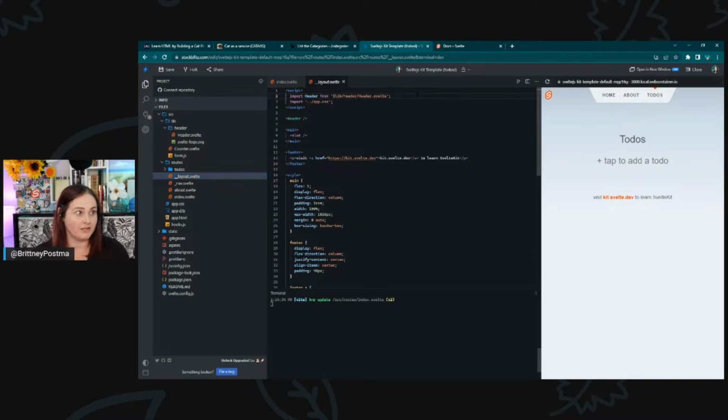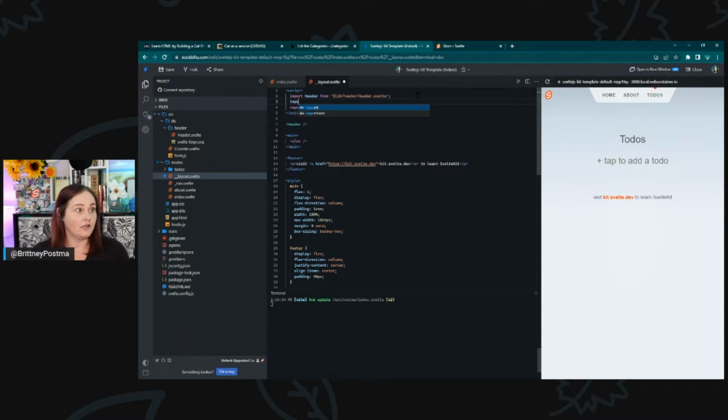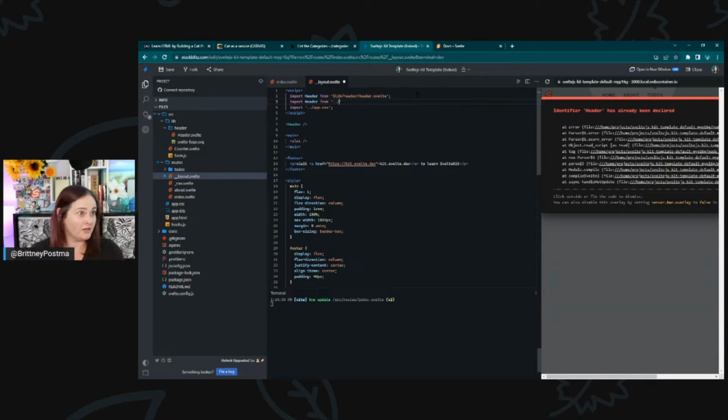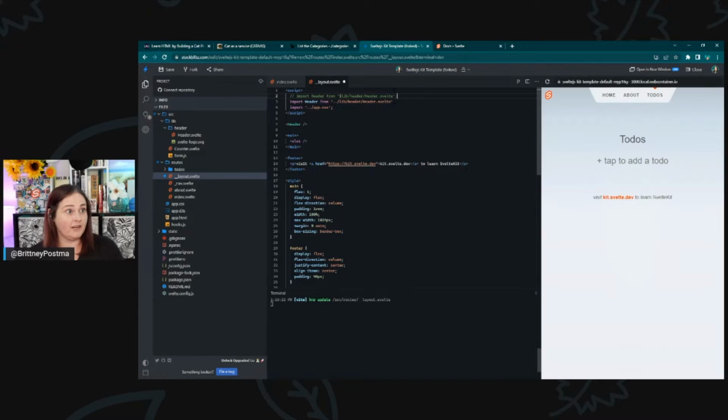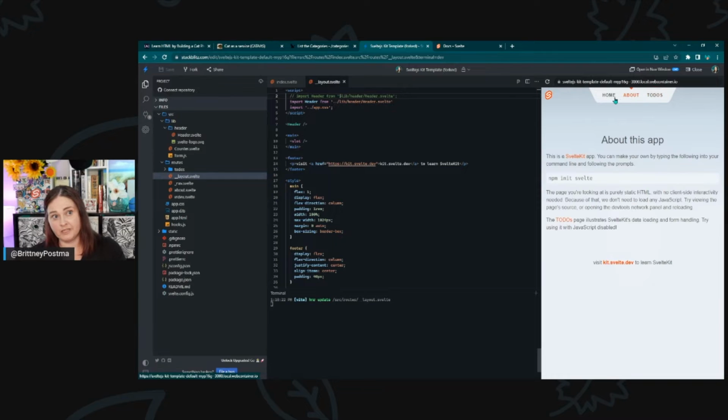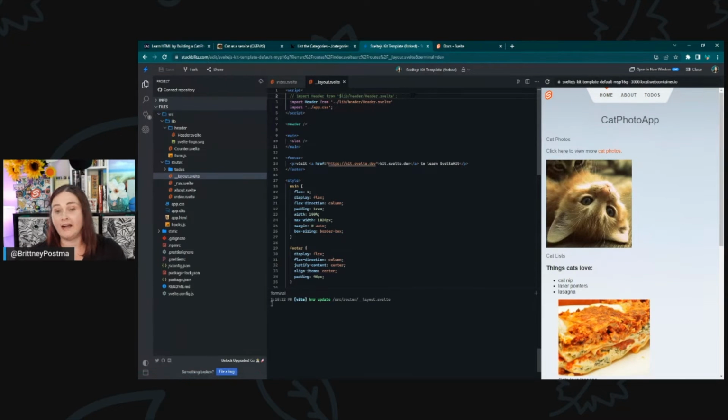So we could come here and we could type in import header from, and let's see, we're in the routes directory. So we need to go out of the routes directory into the lib directory and to the header directory, and then get that header.svelte file. And we can comment that out and it should still work fine. So that works as well. So you don't have to use that alias.